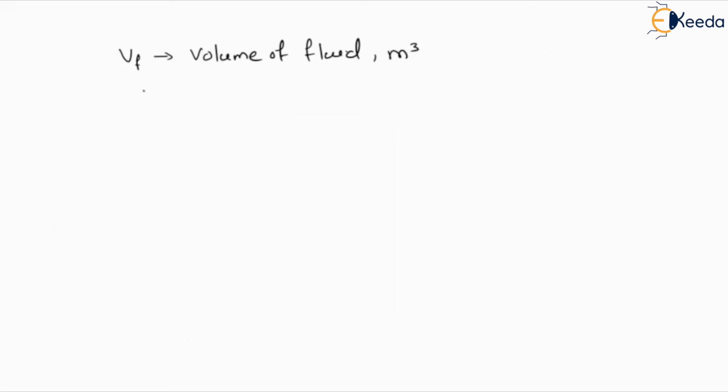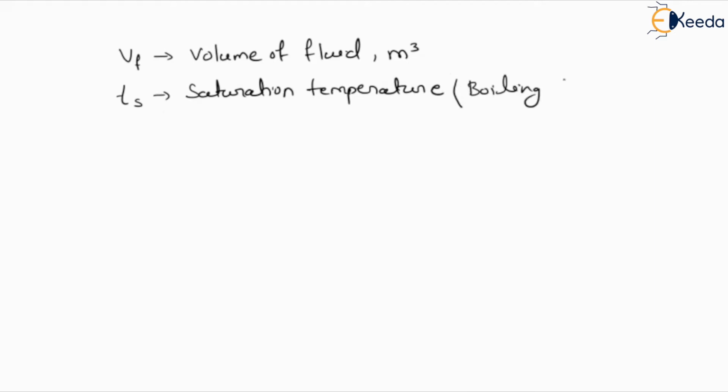Another thing I'm going to write down is Ts, that is the saturation temperature. The saturation temperature is the boiling temperature, or we can write it as the temperature of formation of steam.